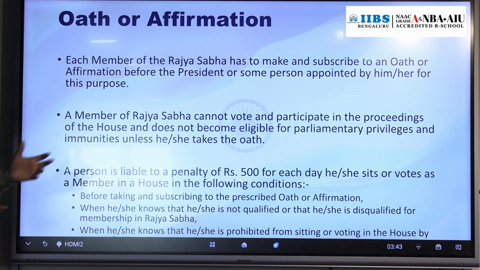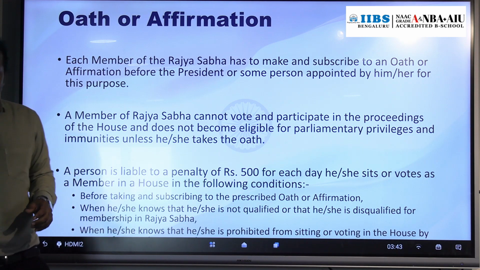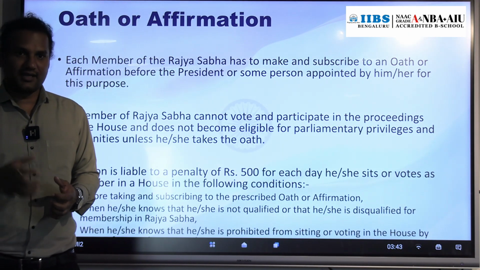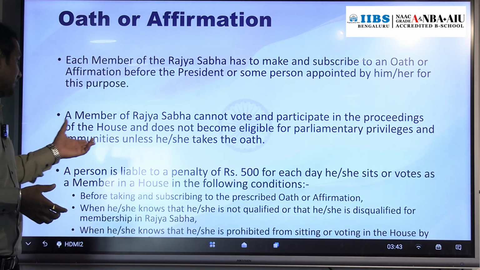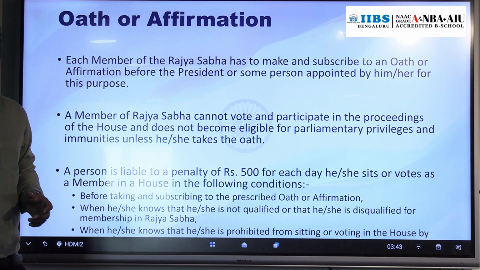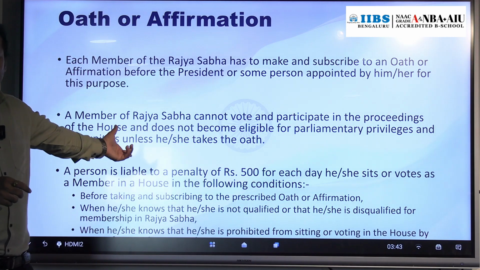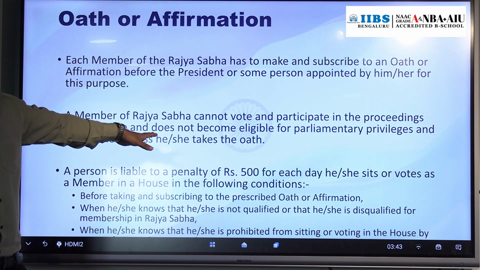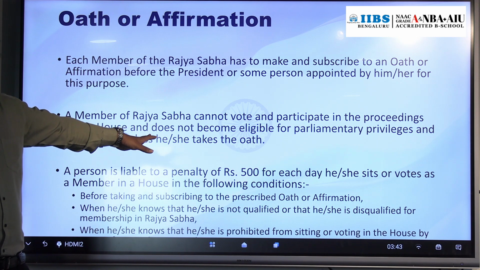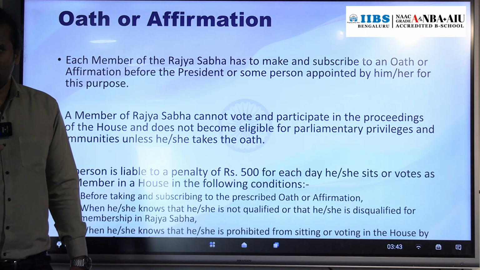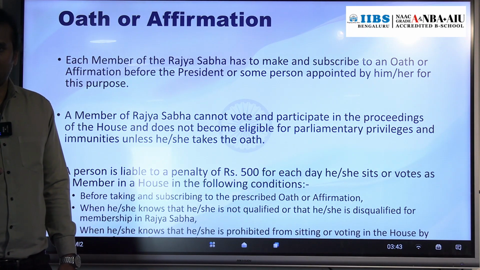Or apart from that, a person who, before taking oath and affirmation, voted in the Rajya Sabha, that is also covered. And next, if a person knows that he is disqualified for membership in Rajya Sabha, but still votes. Here we are talking about voting only. If a person votes, the person will get a penalty of 500 rupees per day in 3 cases. What are those 3 cases?